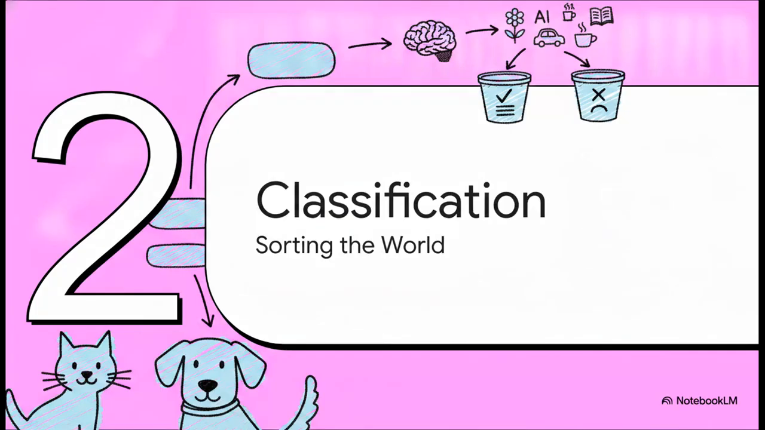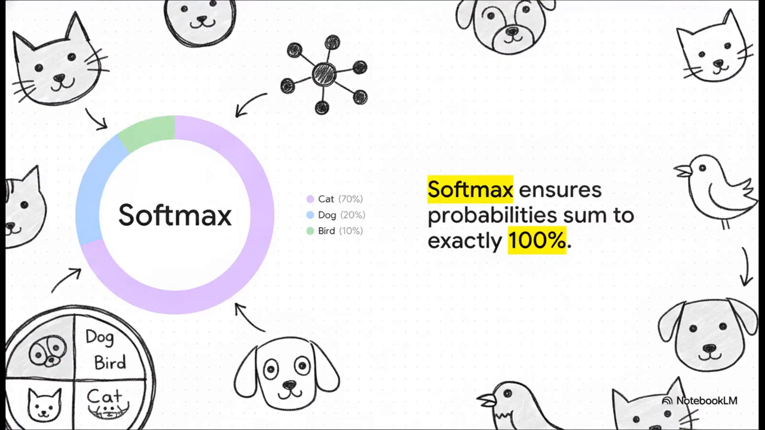Moving on to part two, classification, or sorting the world. When an AI's task is classification, it has to definitively sort the world into discrete buckets, deciding if an image is a cat, a dog, or a bird. The mathematical foundation for this is the softmax function.